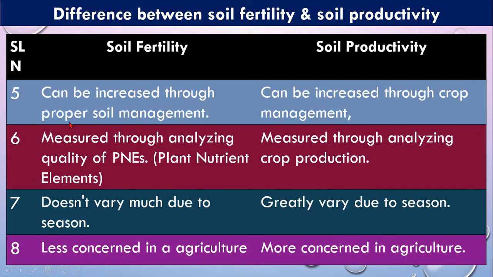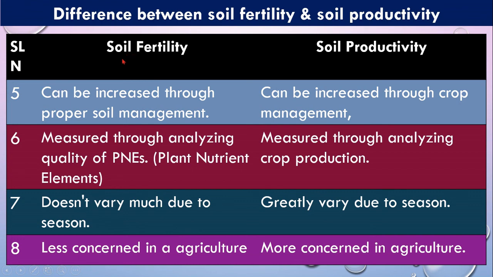Next point is, it can be increased through proper soil management. If you do proper soil management, then soil fertility will be increased. But productivity can be increased through crop management. If you do proper crop management, then soil productivity will be increased. Otherwise, it will decrease.